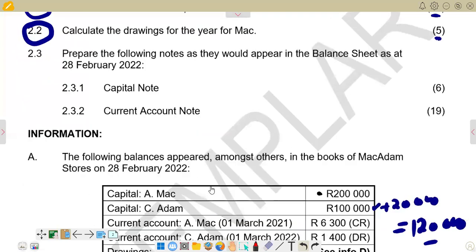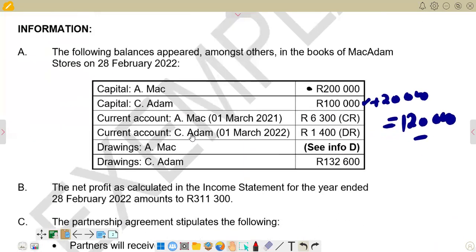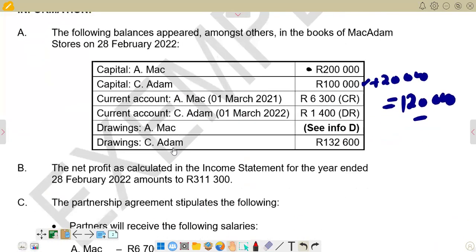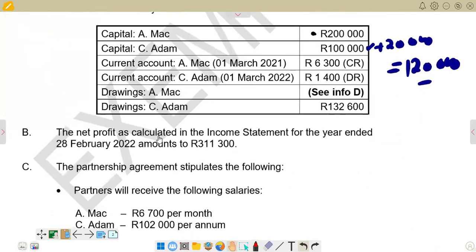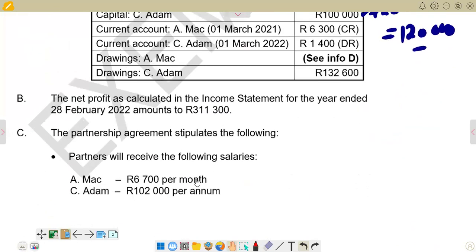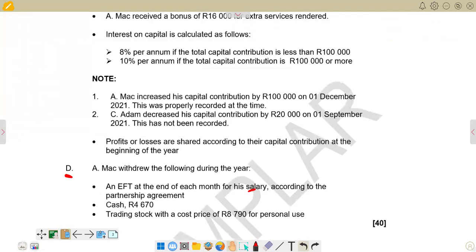So if you come back here, we want to see what that salary was that was taken in the form of EFT. You see that in the partnership agreement, we are told that partners will receive the following salary: 6,700 per month for Mark. Remember, we're only calculating for Mark. So we are taking 6,700 rands per month, and we multiply it by 4, which is applying to the first point.